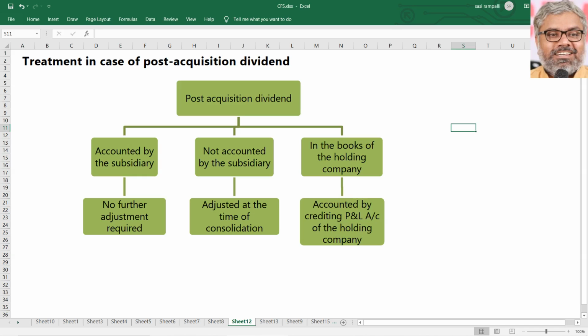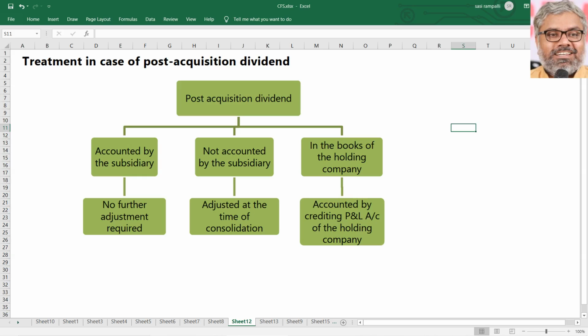These are crucial items which we discussed. Dividends, we touched on it earlier. What is the ideal treatment? We know already that if dividends are declared out of post-acquisition profits, then it is basically revenue in nature. There is no big deal in that. But now let us look at different permutations and combinations which might be given in the question.